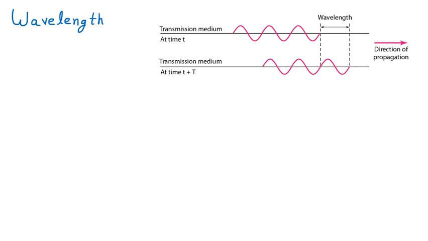We are learning the wavelength. As the name signifies, wavelength means the length of the wave. Let us suppose there is a diagram given. We have some transmission medium through which the data is going. Now we are assuming that at a specific time t.